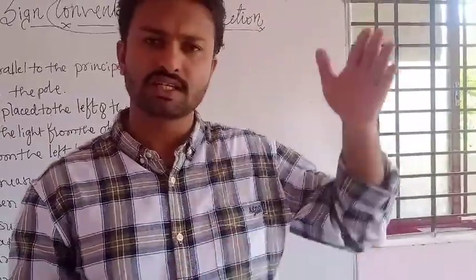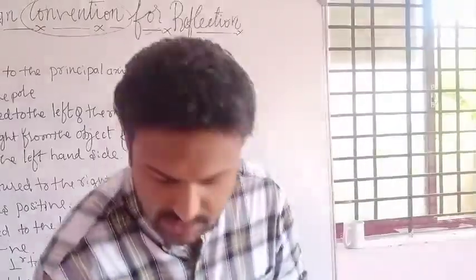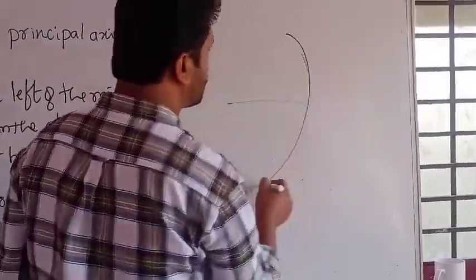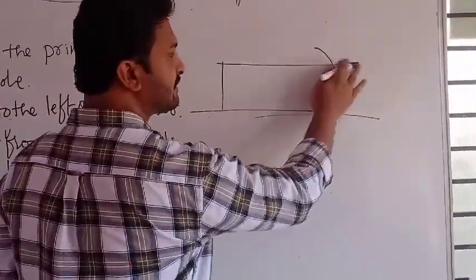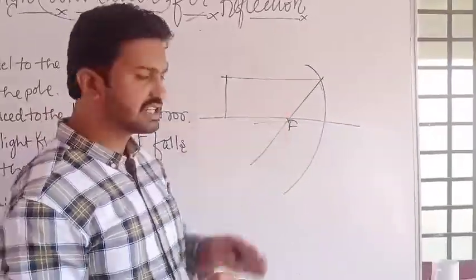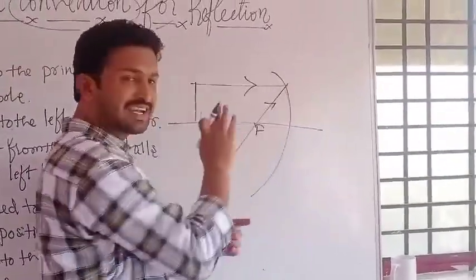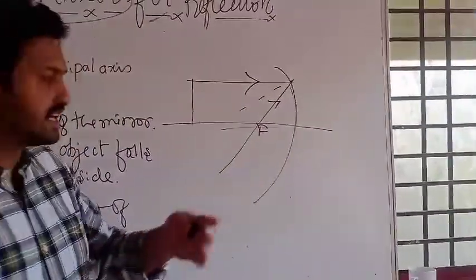When your ray is at finite distance and parallel to the principal axis, after the reflection it converges at f. This is the first condition: a ray parallel to the principal axis converges at f after reflection. And one more, the opposite condition.